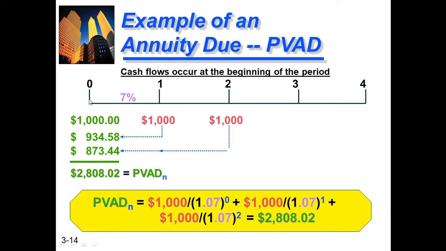The first amount at 0 is not discounted because it is paid and received back without any discounting. So it is the same amount, 1000. Therefore it is to the power of 0. Everything to the power of 0 is equal to 1, so 1000 divided by 1 is equal to 1000. The first year is discounted by 1 year, so 1000 divided by 1.07 to the power of 1. The second is discounted for 2 years, so to the power of 2. The total becomes 2808.02.